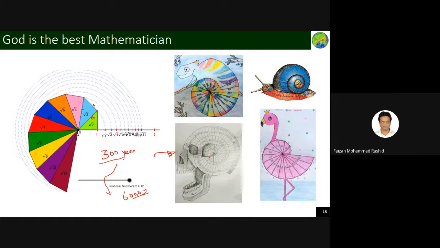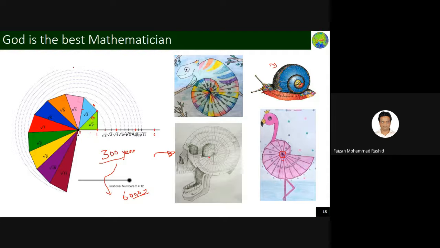You can see that such a thing is there when a squirrel or a rat or a chameleon is sitting on that branch of a tree, and it is folding its tail, it is making a shape like this. Or you see a swan, how nicely. This activity you can do in your home also, you see here, and this is the natural one.